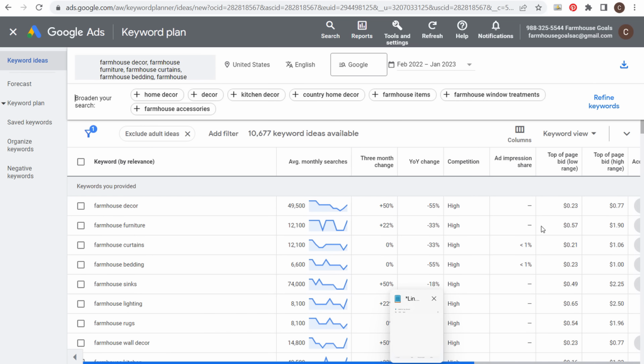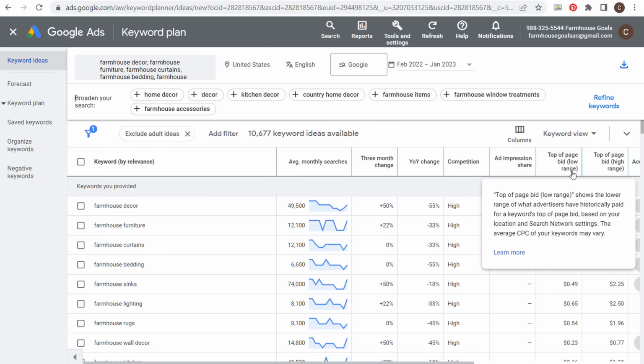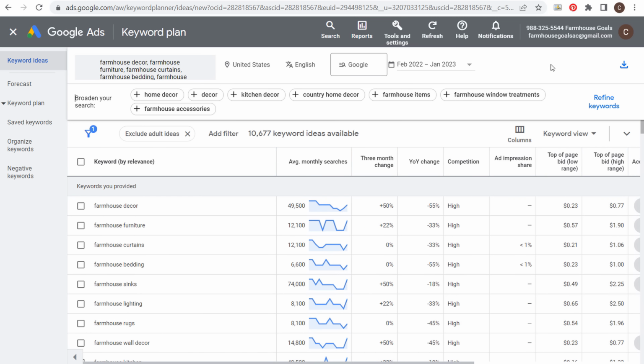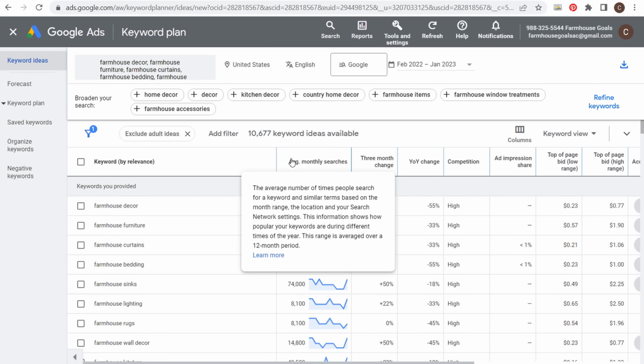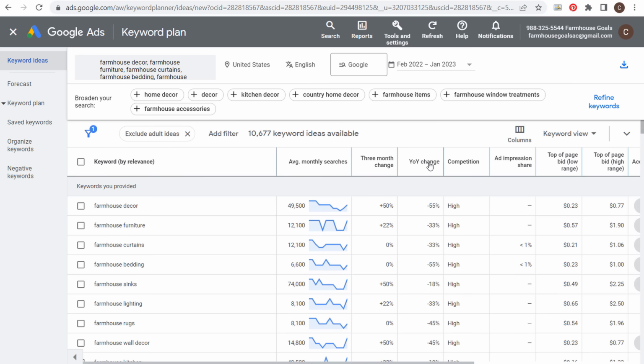Now you're going to see over here they have top of page bids, low range and high range. This is going to be more geared towards Google ads and PPC advertising, but what you want to really focus on are the keywords, the average monthly searches, and you can look at some of the changes year over year, 3-month change. You can also look at data all available, and it will bring us all the way back to 2019. So you can look at as much available data as you can, because it will only help you throughout the process of finding keywords.